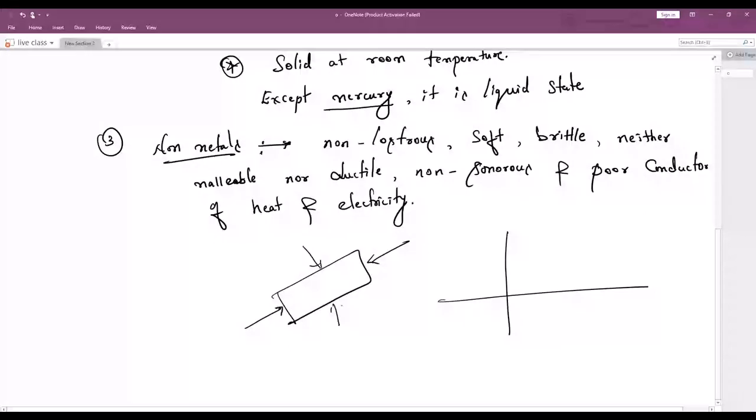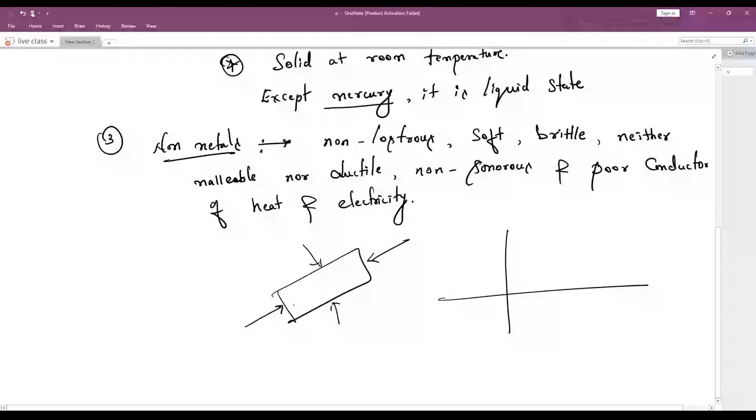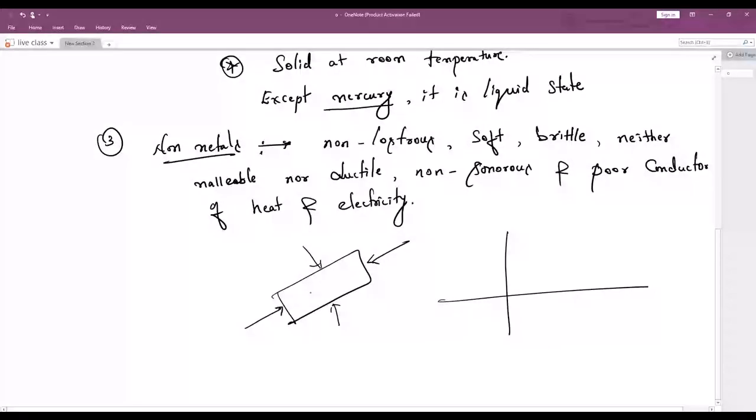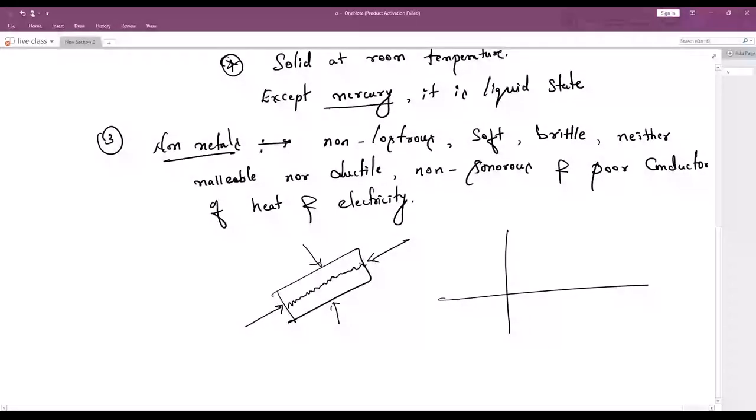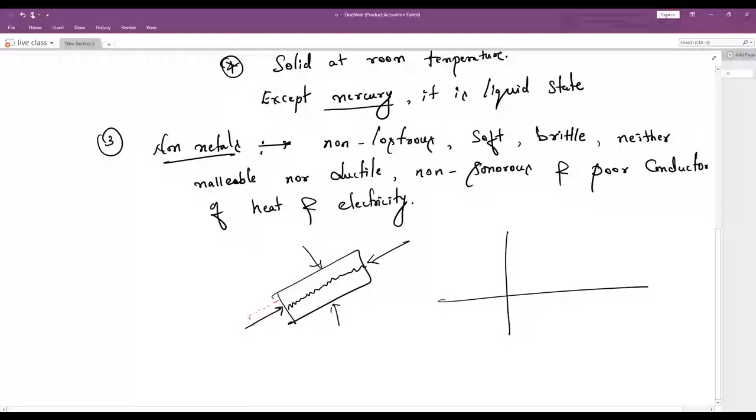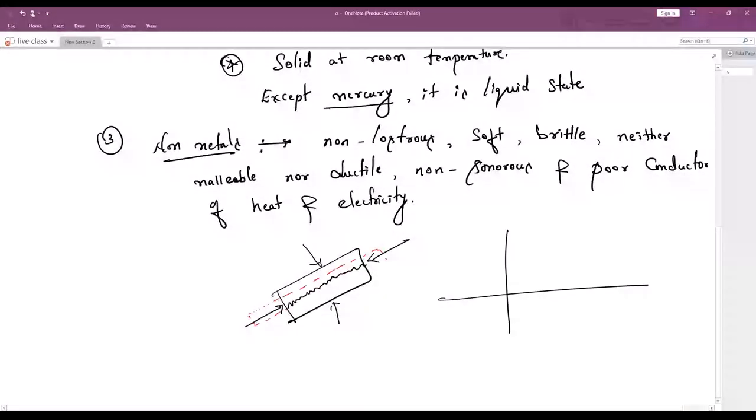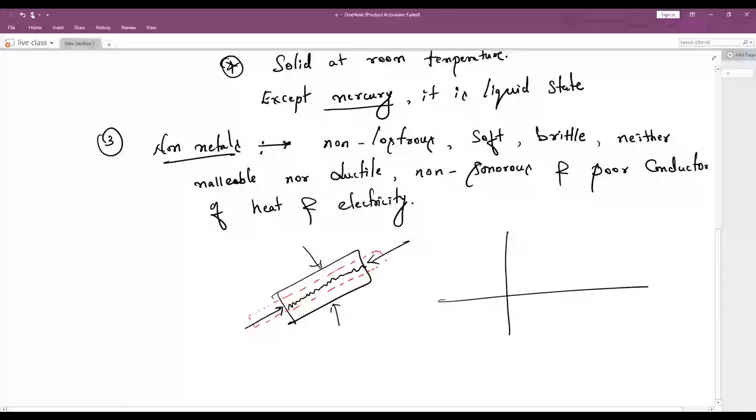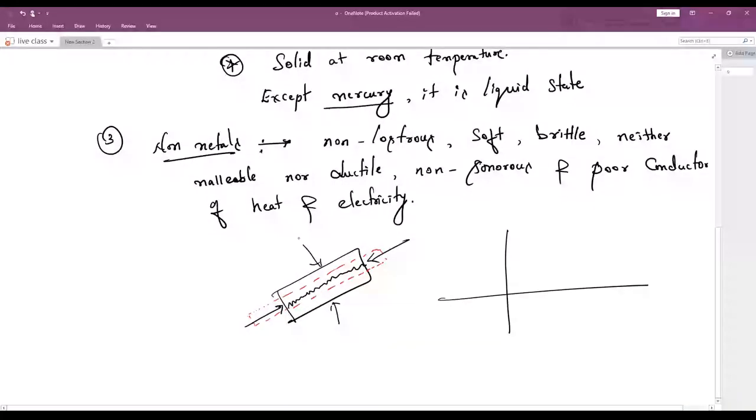Then what happens in this? Stress will be developed due to the external force applied on this surface. Once the stress is developed, what happens? Instead of staying like this, slowly the length will increase. The length will increase like this. Can you see this? If you're putting pressure from the top end, the length will increase in the horizontal side.